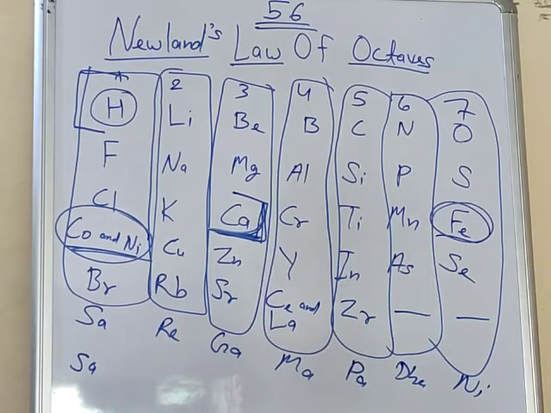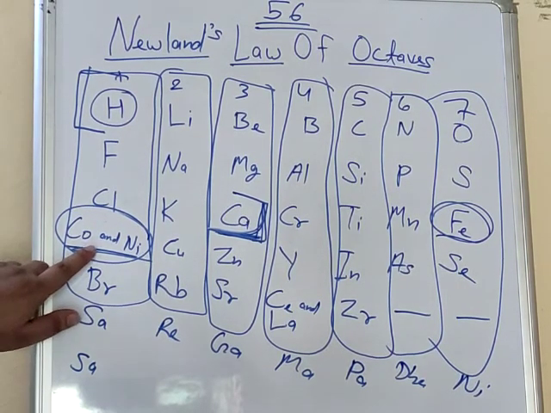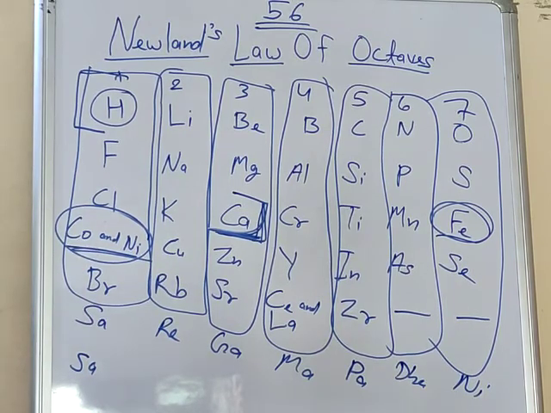It means that new elements were discovered. Third, he put two elements in one slot. And fourth, iron, cobalt and nickel resemble in properties, but they are placed very far from each other. Understood, beta? So this is the theory of Newlands. In the next video we will see the theory proposed by Mendeleev. Thank you, beta.